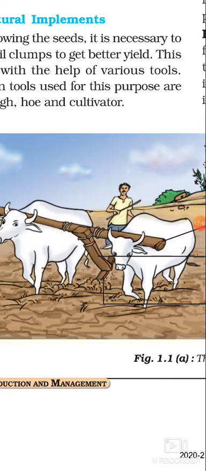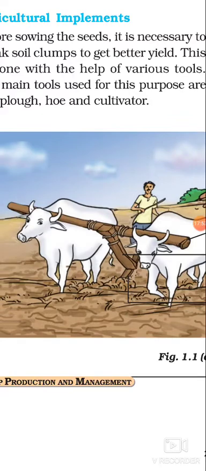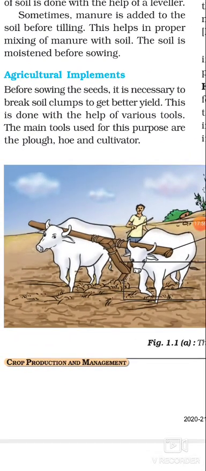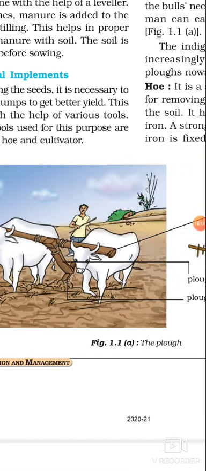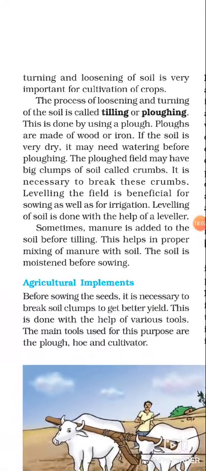Students, one more thing: when we plow the field or we are doing the tilling process, maybe big clumps of soil come out, right? जैसे बड़े बड़े पत्थर होते हैं ना, तो soil के बड़े बड़े crumbs, maybe it comes out. So these big clumps are called crumbs. क्या बोलते हैं इनको? Crumbs. Let me show you. You can see here.